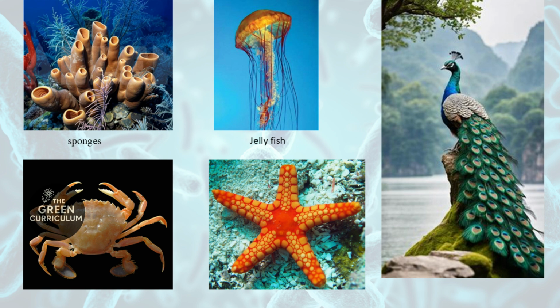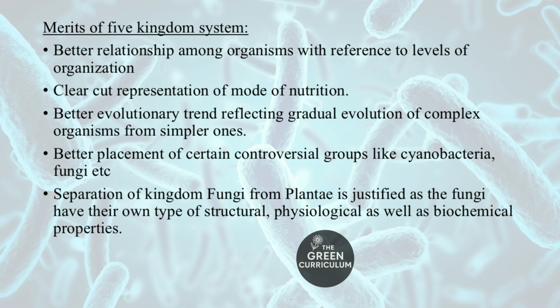So the peacock comes under phylum Chordata. Coming to the merits and demerits of Whittaker's classification, merits include points such as better relationship among organisms with reference to level of organization, which means in the first kingdom the organisms include prokaryotic and unicellular types. So he paid attention to such details of cellular level of organization while proposing this classification, and there